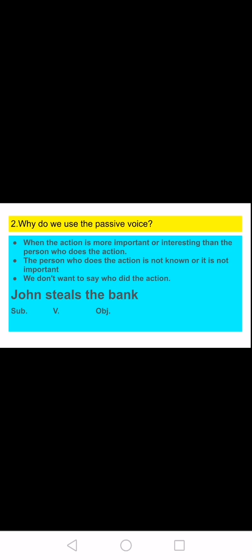John steals the bank. John is the subject. John is the person who does the action. Steals is the verb, the action. The bank is the object, the thing that the action happens to.